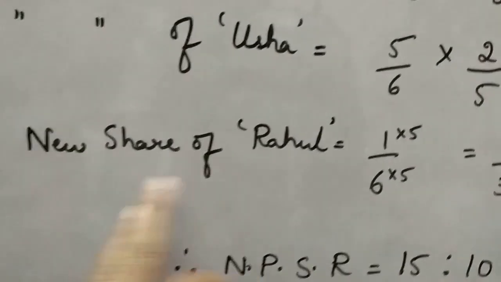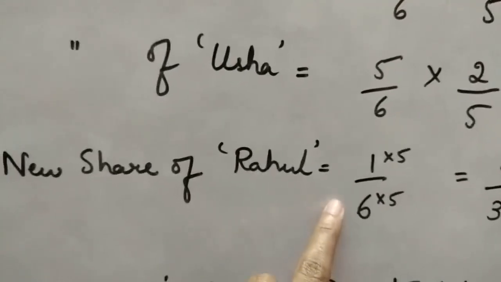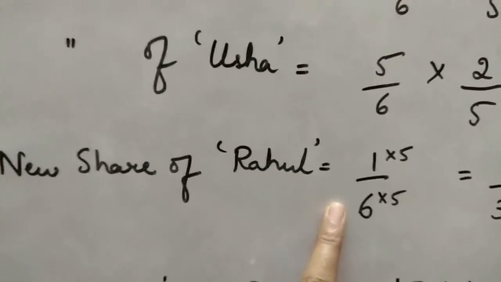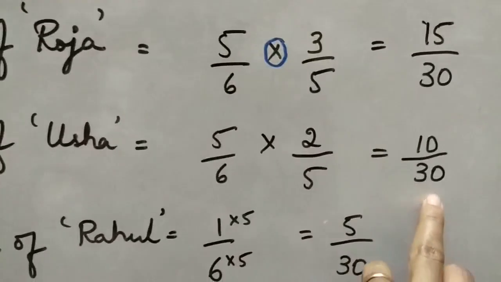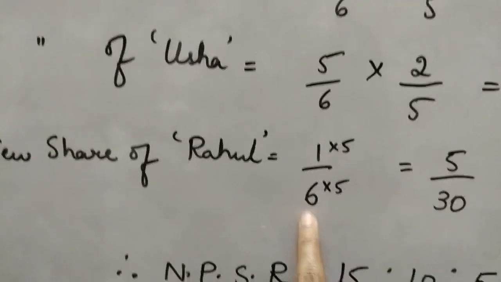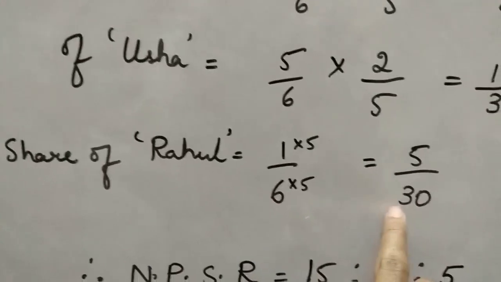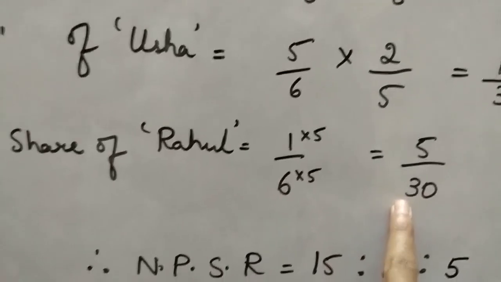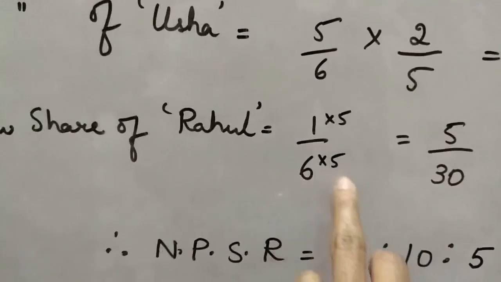Next, moving on to the new share of Rahul. We actually found only the share given to Rahul is 1 by 6, but is this denominator 6 equal to the denominator of the other partners? No. So how to bring it equal? In the 6 table, find out how many times you can multiply to bring it to 30. 5, right?